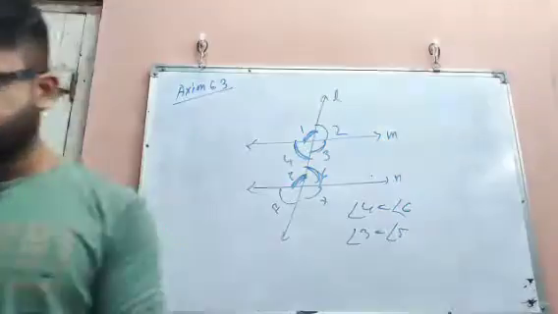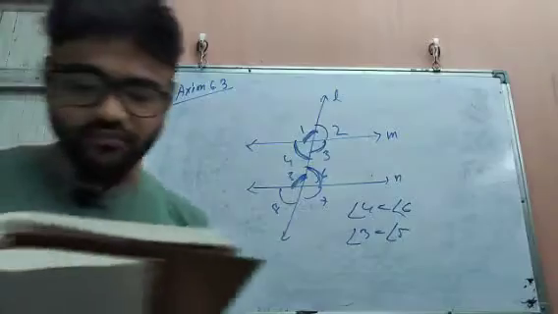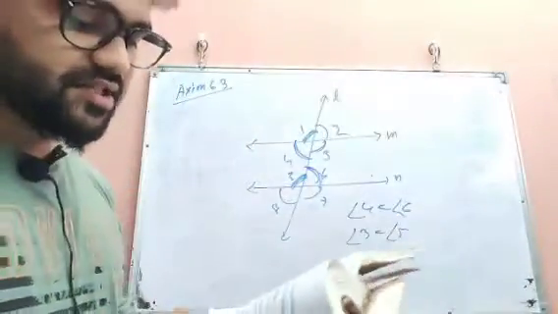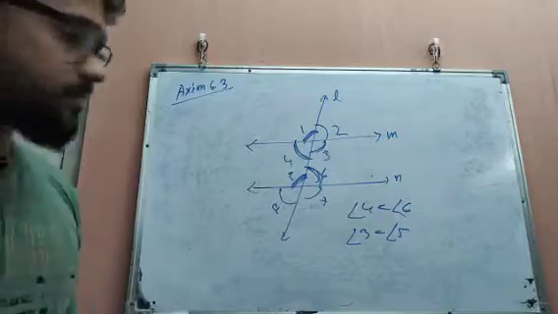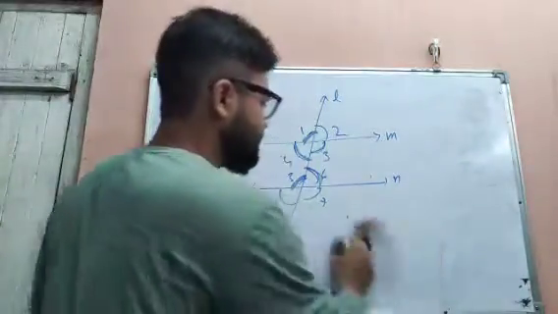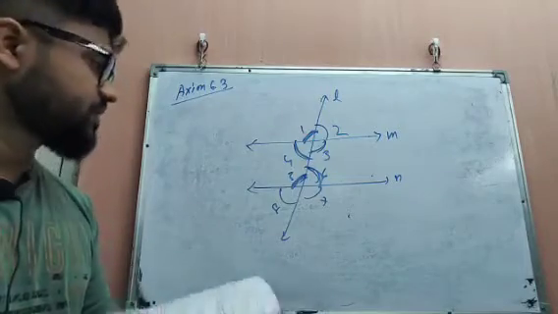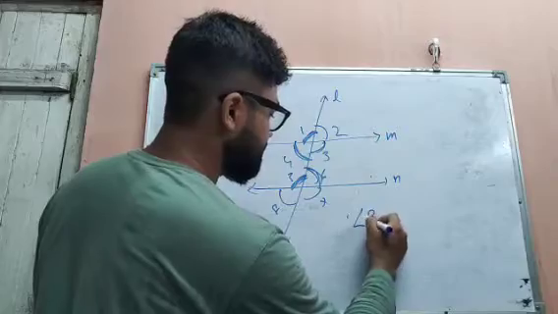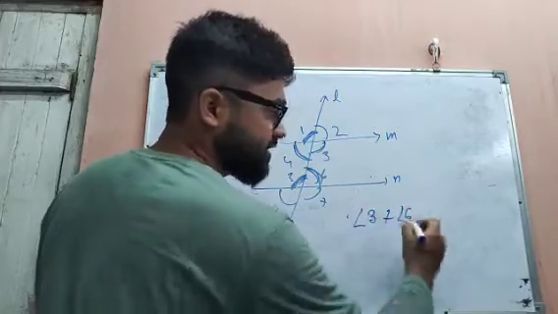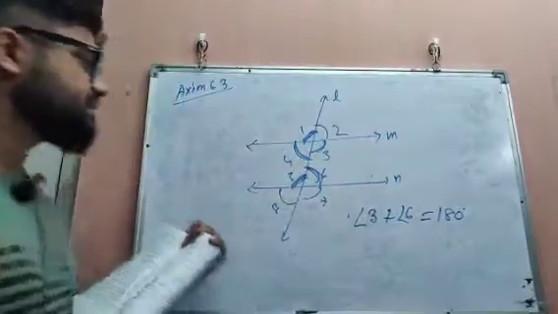Then, if a transversal intersects two parallel lines, then each pair of interior angles on the same side of the transversal is supplementary. That means interior angles, angle 3 plus angle 6, will be 180 degrees, because we have said that these are supplementary.